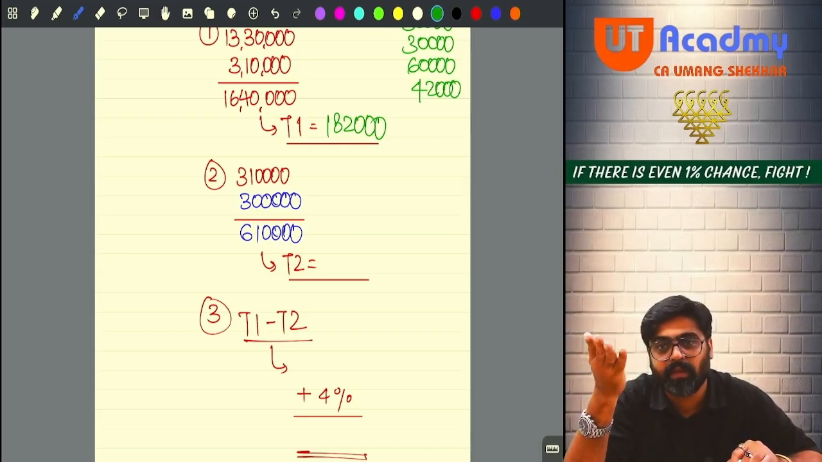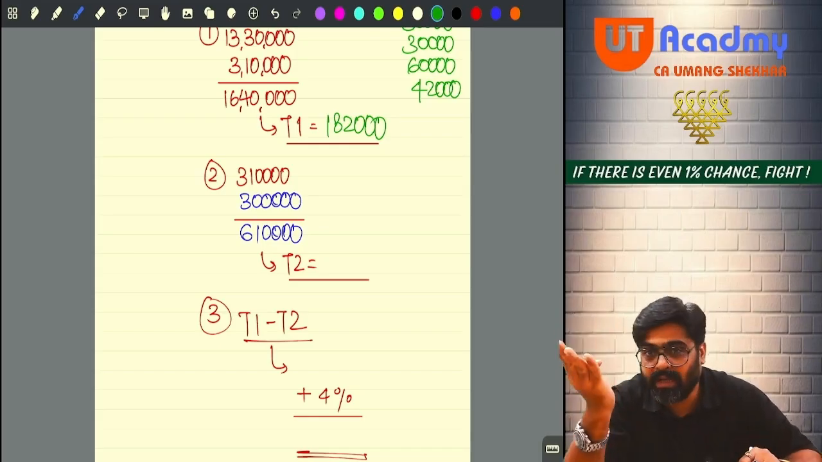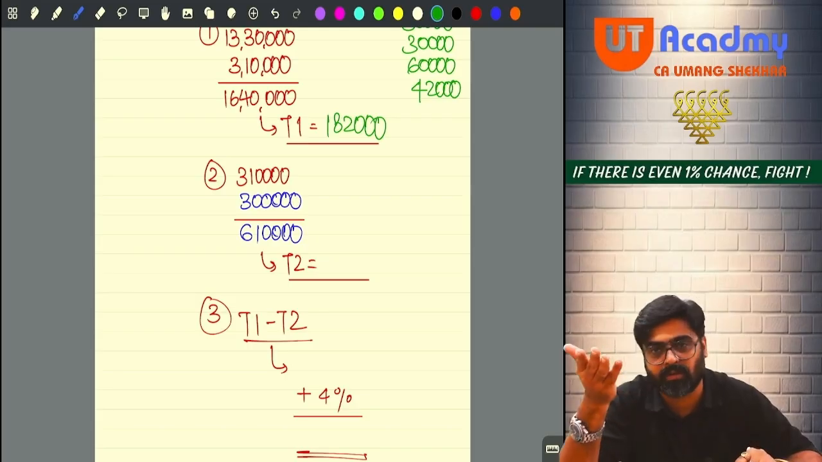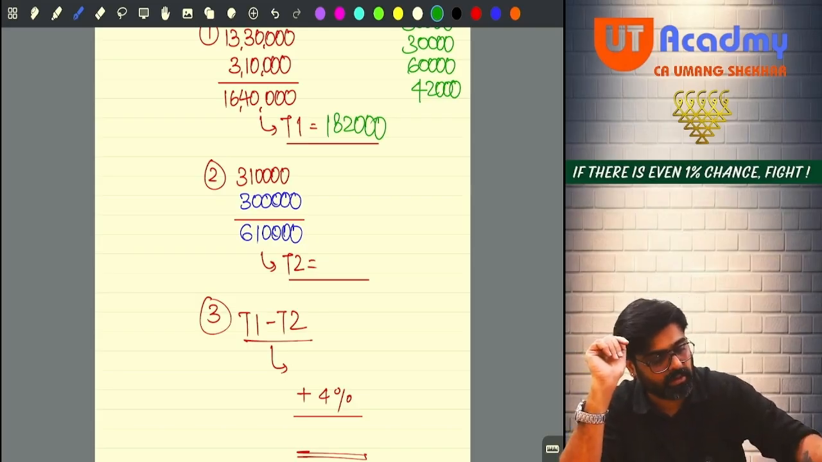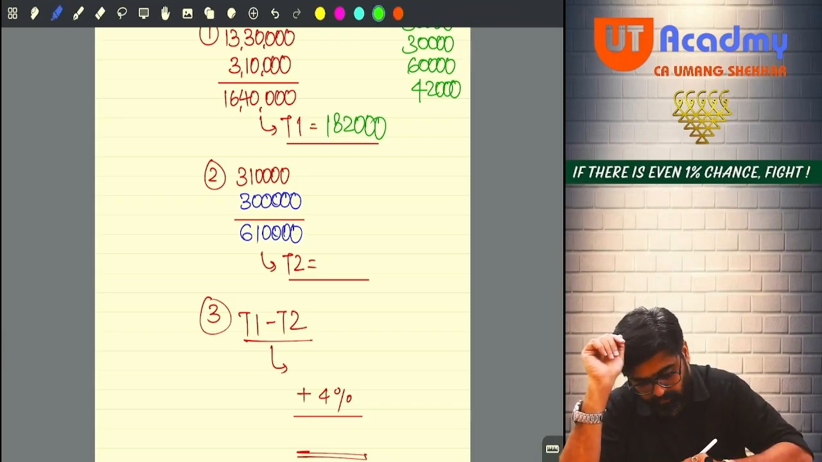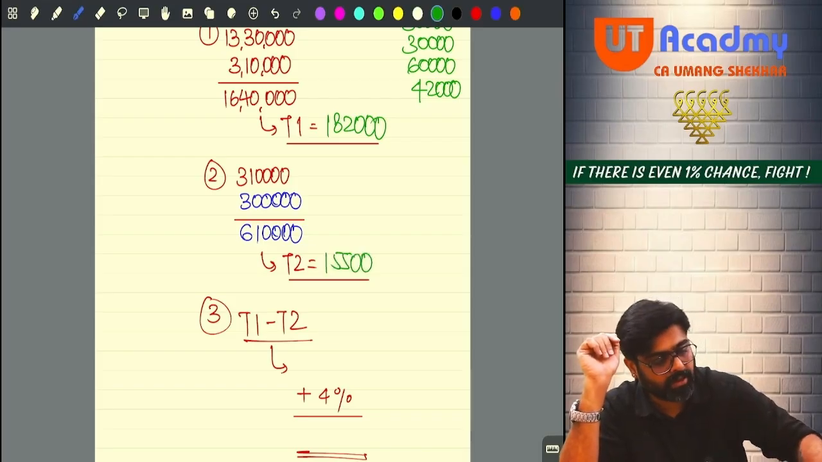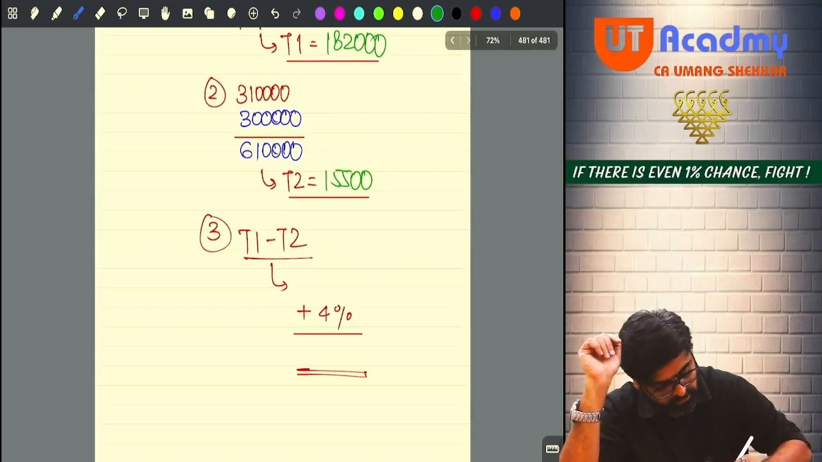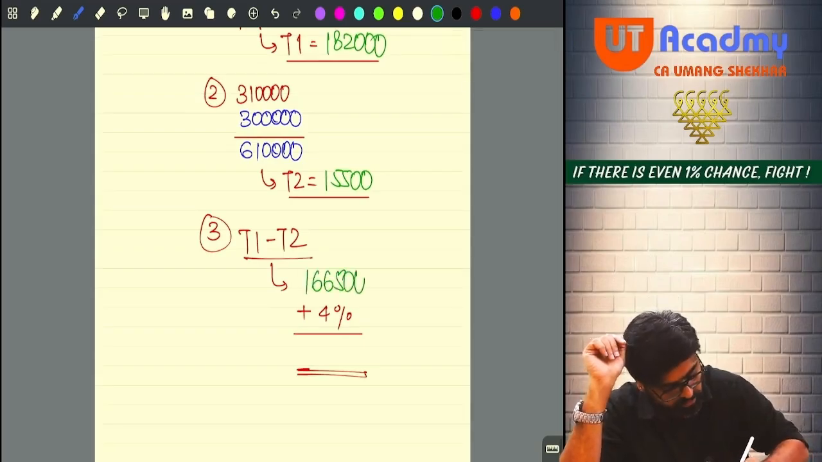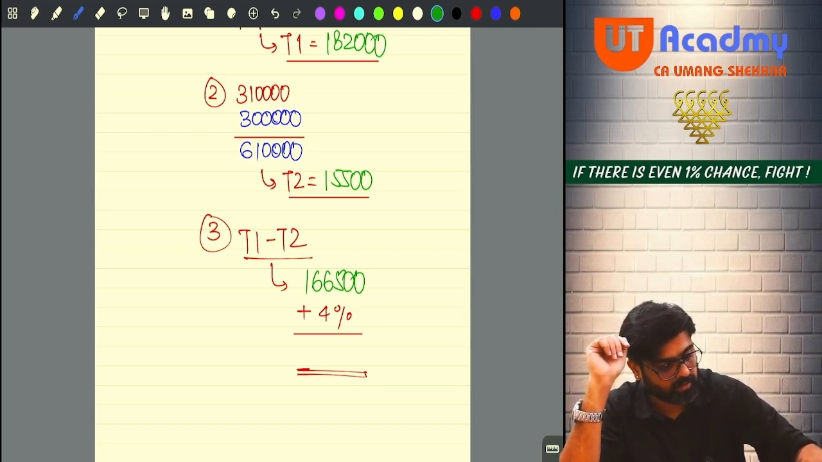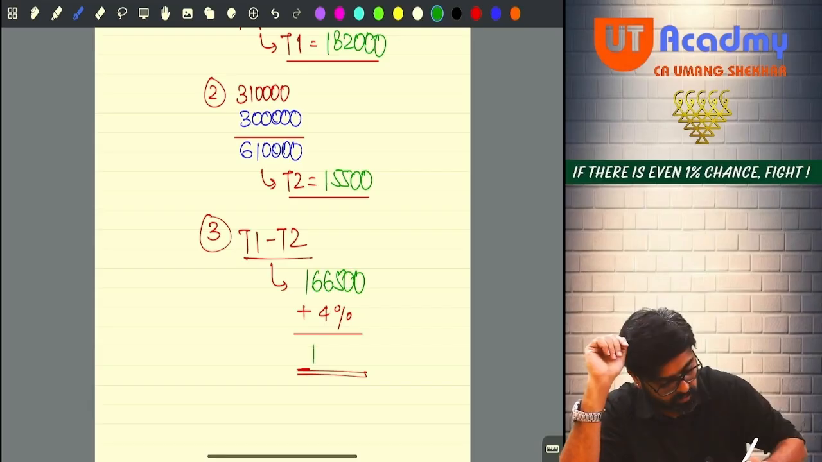First 3 lakhs, no tax. 3 lakh to 6 lakh 10,000. On this 3 lakh 10,000, he is going to pay how much? 5%. So 3 lakh 10,000 into 5% will be 15,500. So this tax will be 15,500. Did you get this? So 1,82,000 minus 15,500 will be 1,66,500. No surcharge, no rebate. 4% cess, 6,660. So 1,66,500 plus 6,660 is 1,73,160. This is the final tax liability.